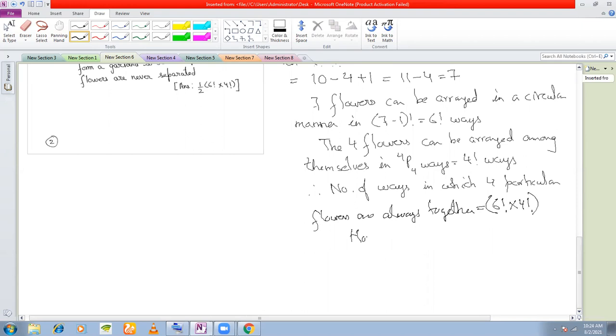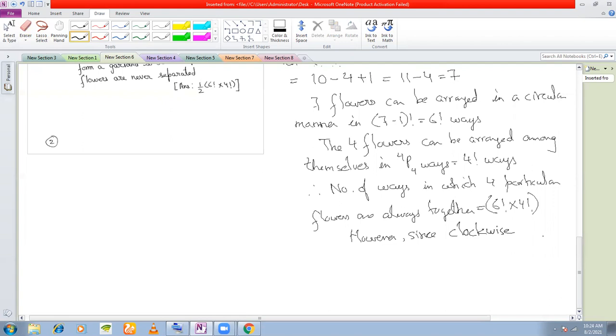However, since clockwise and counterclockwise arrangements, because we are not arranging people, we are arranging flowers, and that too in a circle where clockwise and counterclockwise arrangements are not distinguished, right?